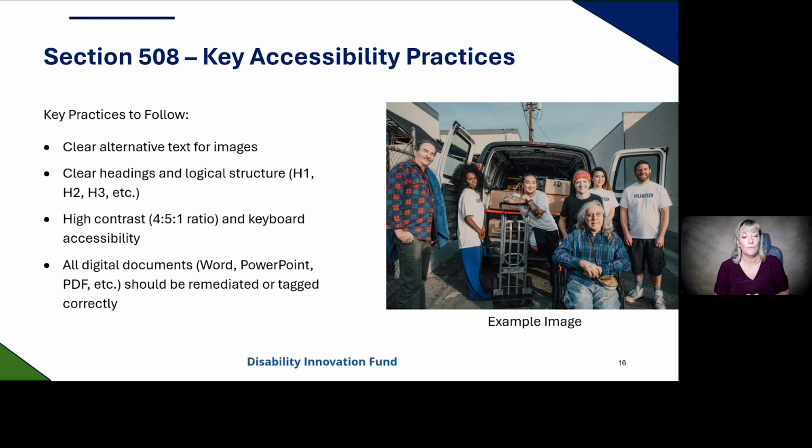And lastly, as we've discussed, all digital documents should be tagged or remediated to have their reading order specified. More info on this in one moment.